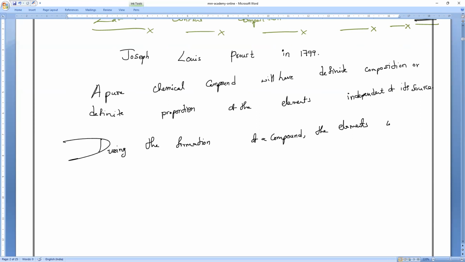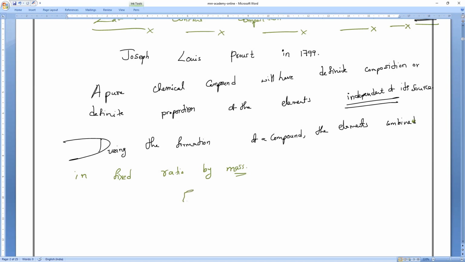And one thing to remember, irrespective, that is the word I used, independent of its source. Everyone understood? Elements combine in fixed ratio by mass. So this is what we call the law of constant composition or law of definite proportion.